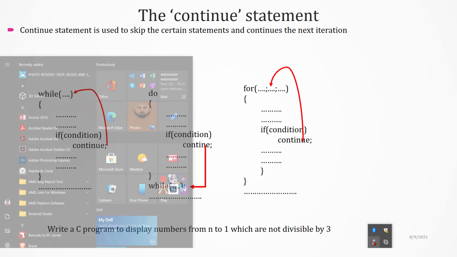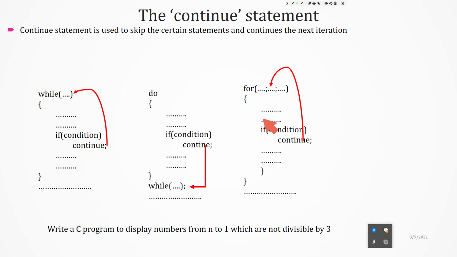So for some iteration, this condition becomes false. This condition becomes true. If the condition is true, what happens is, in this iteration, we have some steps. These 2 steps are already executed. Then at some point, this condition is true. If the condition is true, I have written a continue statement. So what happens is, it will not execute these 2 statements for that particular iteration.